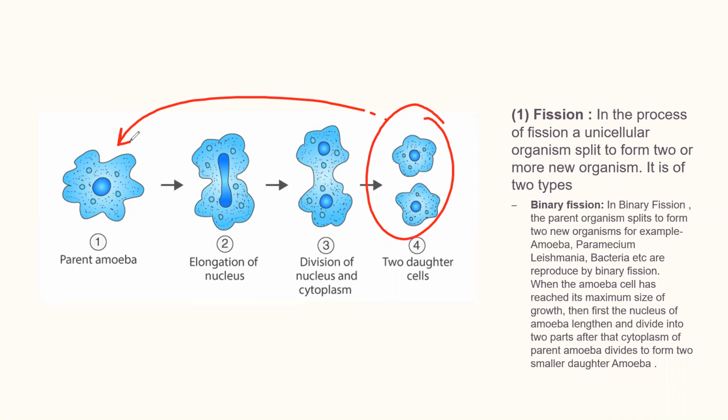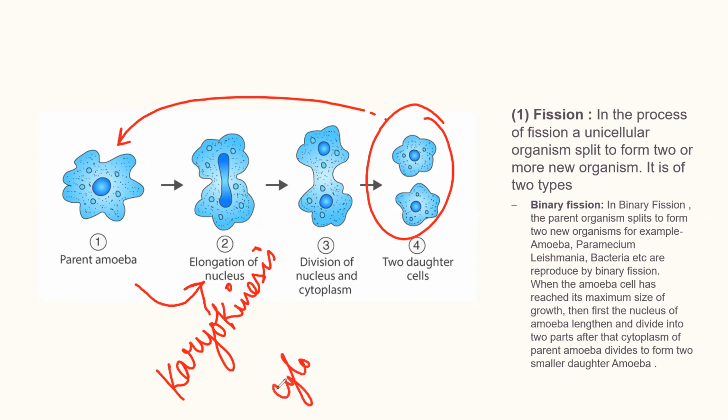When the amoeba cell has reached its maximum size of growth, that is elongation of the cell, it divides. First the nucleus divides, that is karyokinesis, the splitting of the nucleus. That will lead to splitting of the cytoplasm, that is cytokinesis.